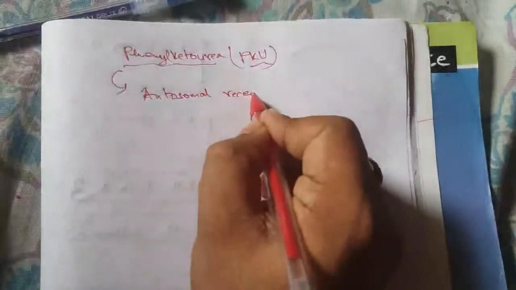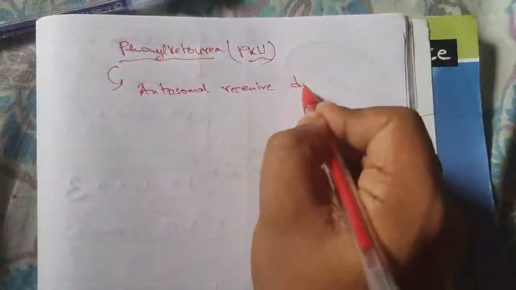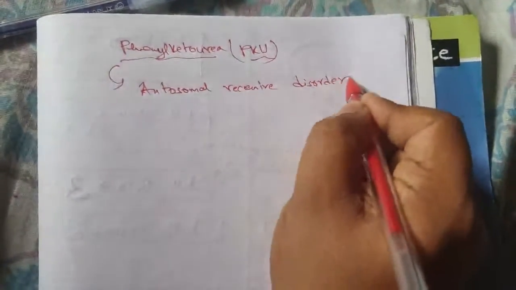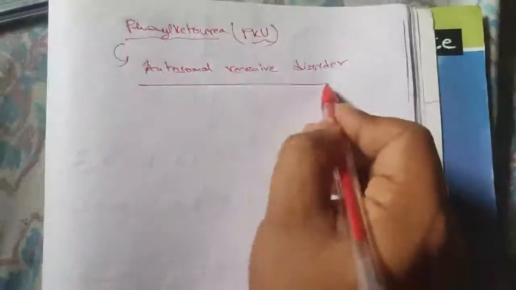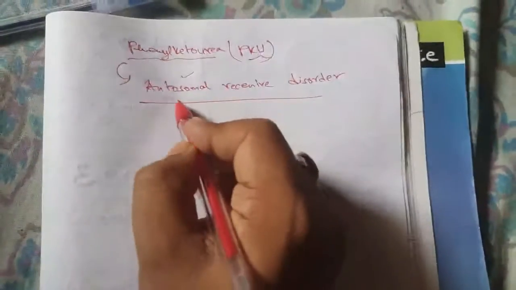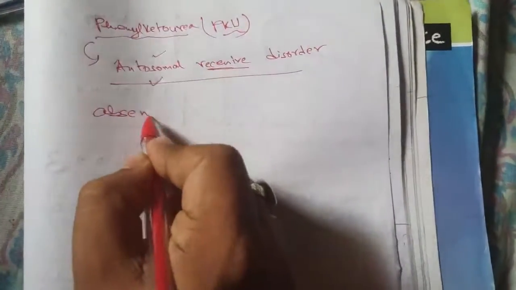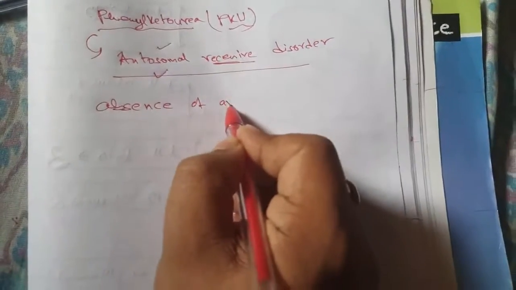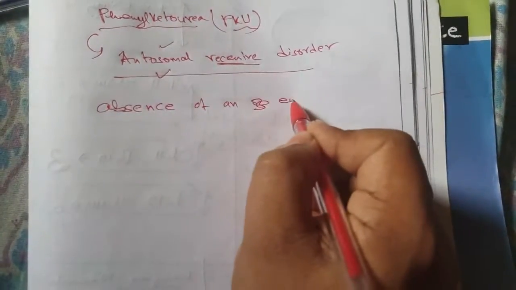Because this is an autosomal recessive disorder, it happens due to an aberration or mutation or problem in the autosomal chromosome, and it is a recessive disorder. This occurs due to the absence of an enzyme.